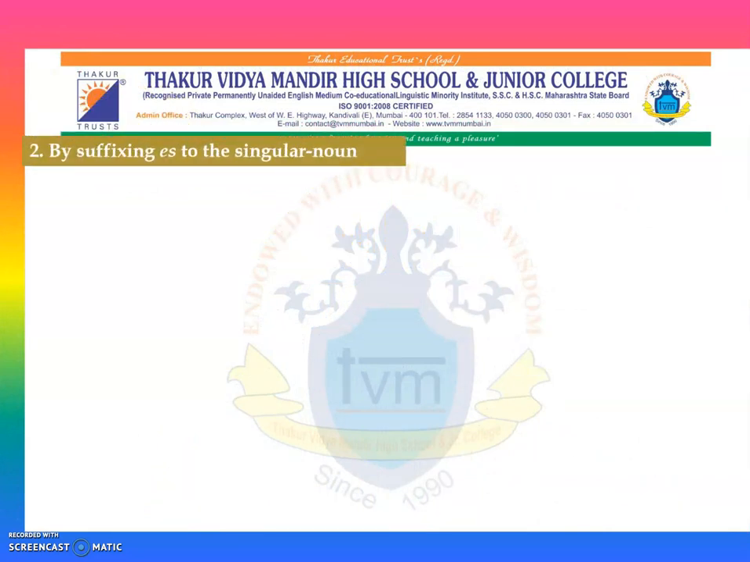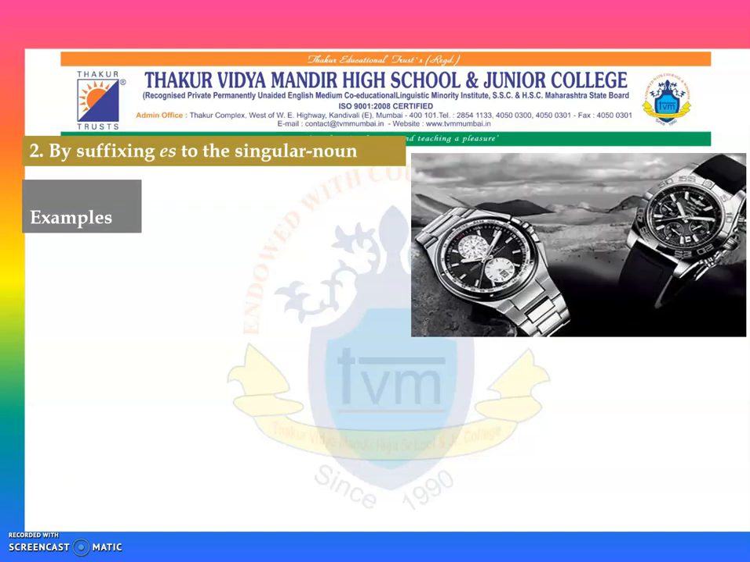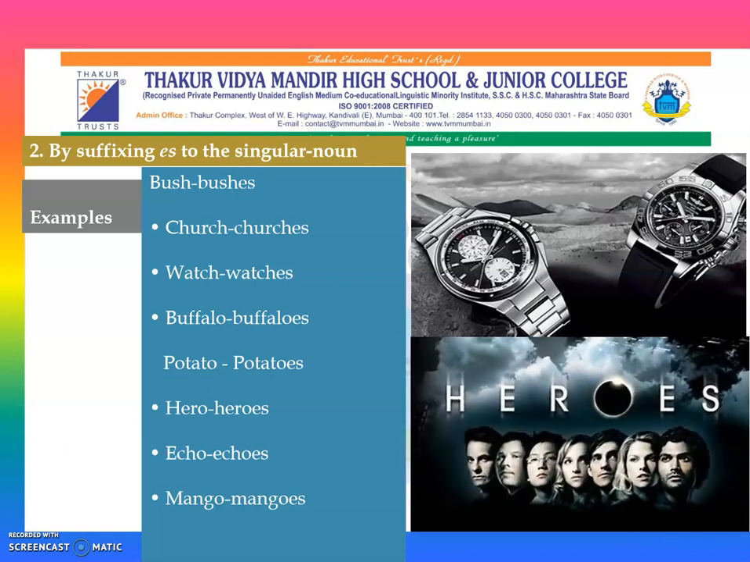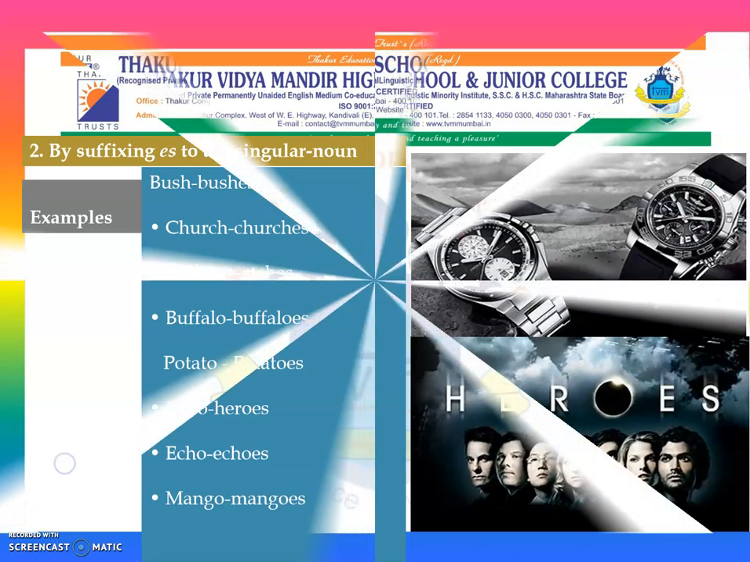Rule number 2, by suffixing es to the singular noun. A few examples would be bush, bushes, church, churches, watch, watches, buffalo, buffaloes, potato, potatoes, hero, heroes, echo, echoes, mango, mangoes. So here we have es, which is put at the end of the noun, making it plural.